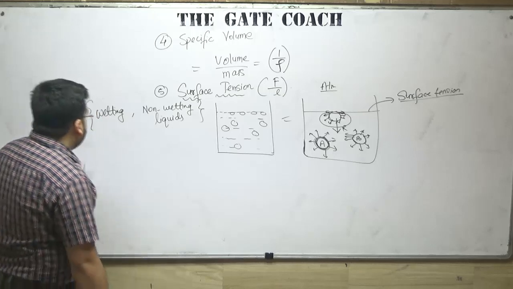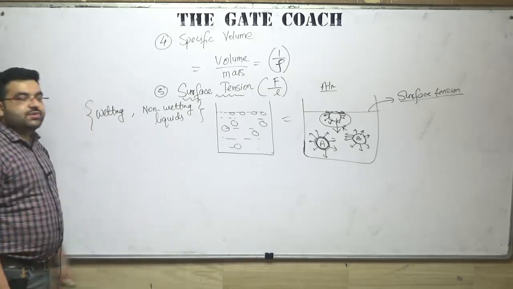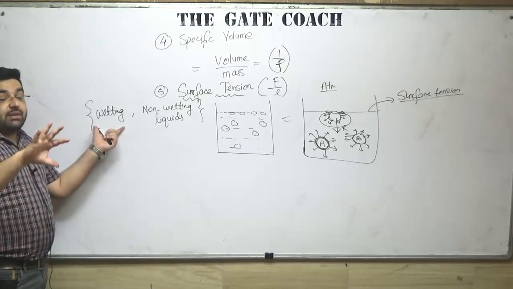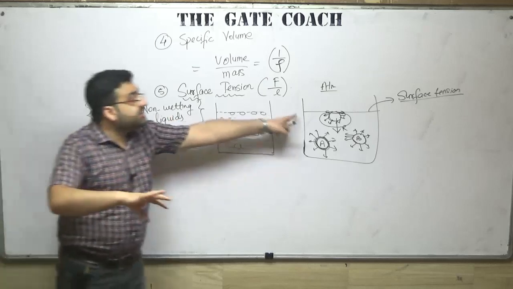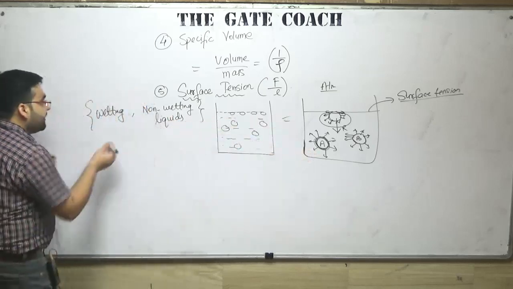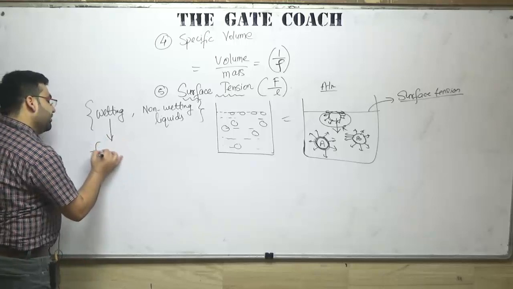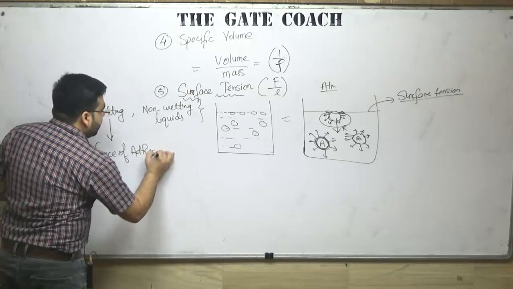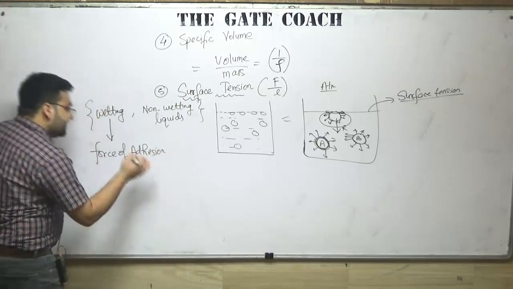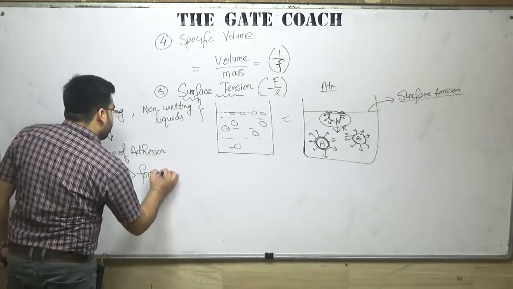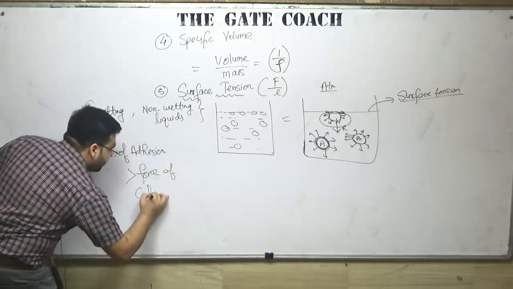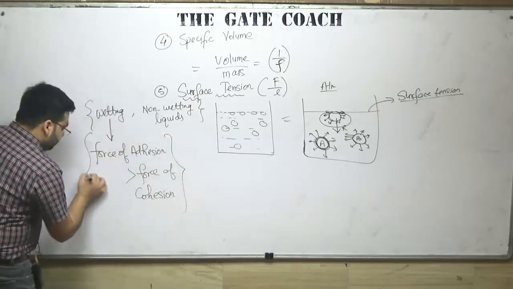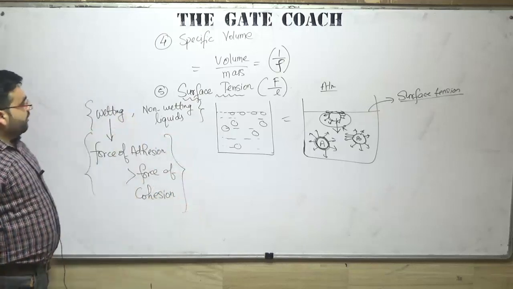Okay, great, right? So wetting liquids and non-wetting liquids. Now wetting liquids, as from the name it is clear, will wet something, right? So wet means it will wet the surface. Now why does this happen? If the force of adhesion is greater than the force of cohesion, we say that it is a wetting liquid.